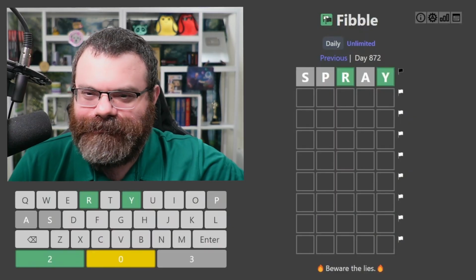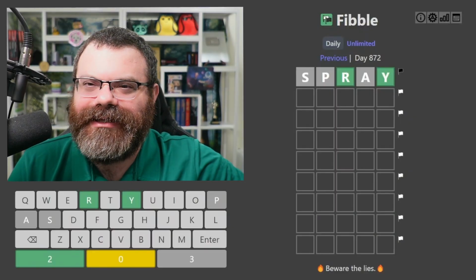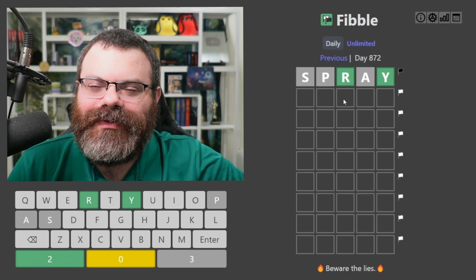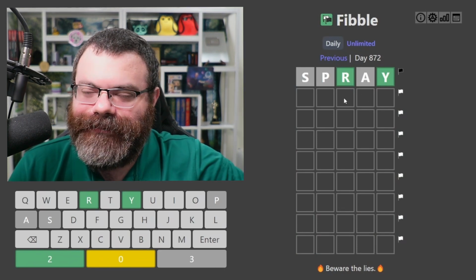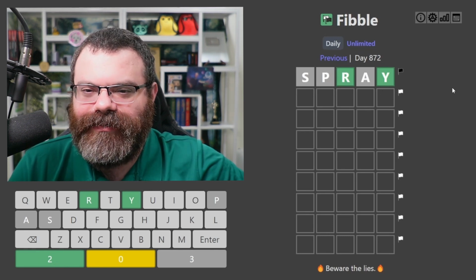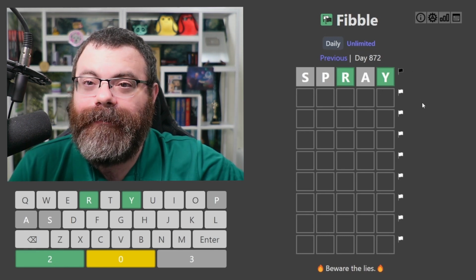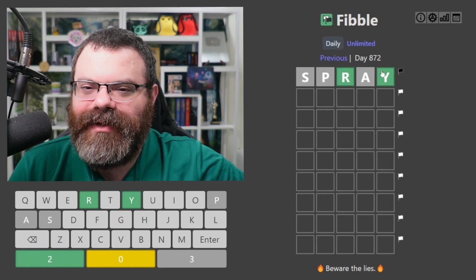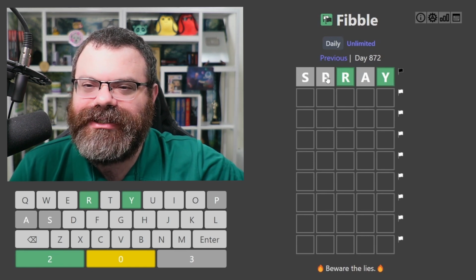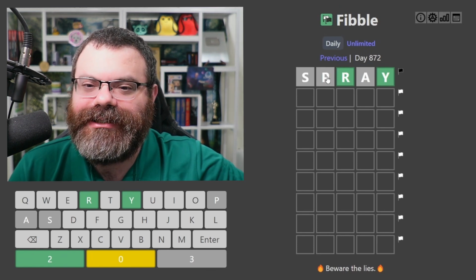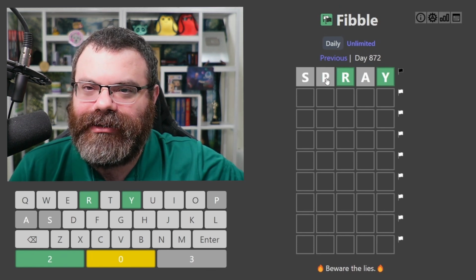Let's play Fibble. I still continue to get some comments that they don't understand the game, so I'm going to try to describe this in a different way. Fibble, each guess colors exactly like Wordle would. The game is Wordle, but after it figures out the Wordle colors, it picks one of the letters and changes the color to something else. It's guaranteed to change it, and it's guaranteed to change it to a wrong color.